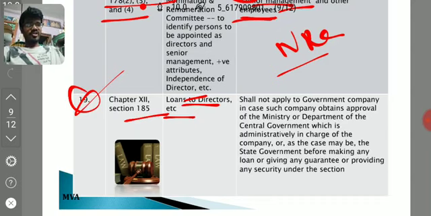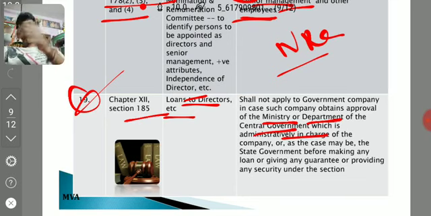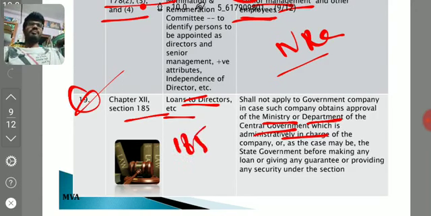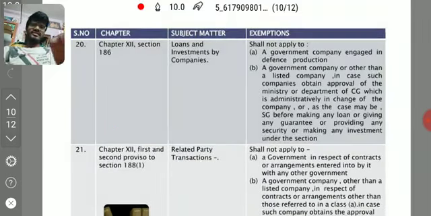That particular section shall not apply to a government company if such company obtains approval of the ministry or department of the central government administratively in charge of the company, or as the case may be the state government, before making the loan. Before making that loan, the company shall apply and get approval. Then the procedure in 185, the board meeting resolution and general meeting resolution, need not be required.